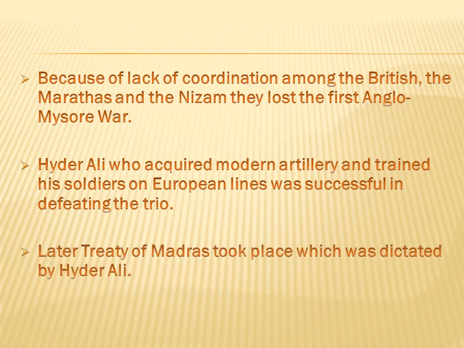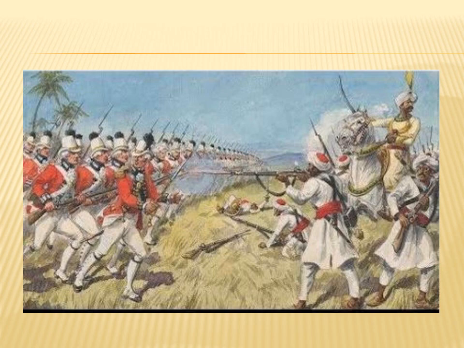Later, the Treaty of Madras took place, which was dictated by Hyder Ali. After the first Anglo-Mysore war, the Britishers signed this treaty with Hyder Ali, and they got enough time to get backup from Britain. Later they would fight Hyder Ali in the second Anglo-Mysore war, in which he would be defeated. This is the image of the first Anglo-Mysore war, fought between the British and the Mysore king Hyder Ali.